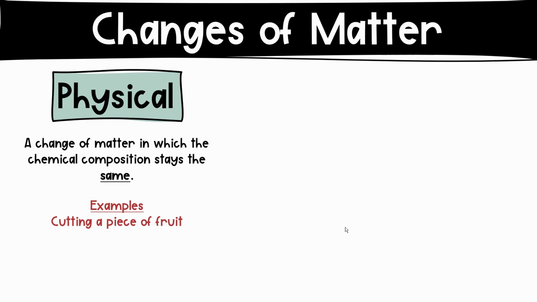Some examples are like you cut a piece of fruit, you boil water, dissolving salt in water. Usually, if you dissolve anything in water, it's going to be a physical change. You are able to get back what you started with in some form or fashion. It's not changing in any form. So a state of matter change, just freezing water, those are all physical changes.